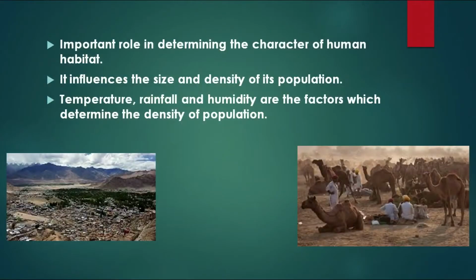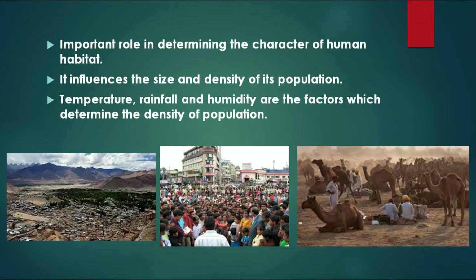Similarly, if you are living in the mountain areas, even though the temperatures are not as high as you find in the deserts, nevertheless the extremes of temperature are still to be found in the mountainous areas. So, again you will have a low density of population. The mountainous area could also be a desert climate, where again you will find very low or scanty rainfall, and again agriculture becomes a problem. So, again the density of population is going to be very low. As opposed to that, in the plains agriculture is possible and the extremes of climate are not so much. So, you will find a very high density of population.